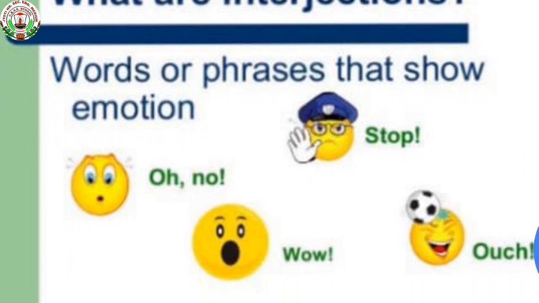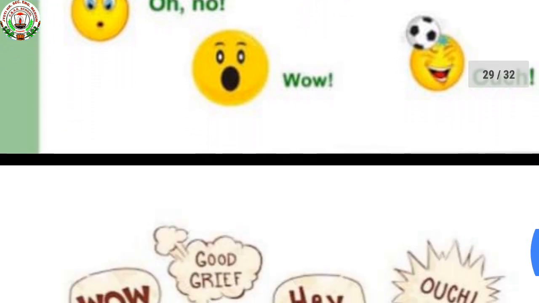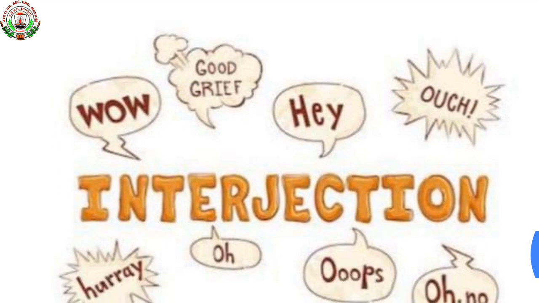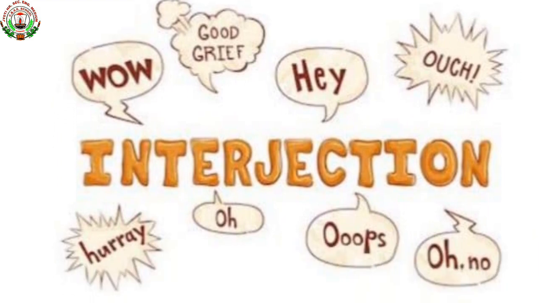Oh no, stop, wow, ouch. So these type of words relate with interjection, means they are all words showing emotion. See the example of interjection: wow, good grief, hey, ouch, hurrah, oh, oops, oh no. So these type of words relate with interjection.